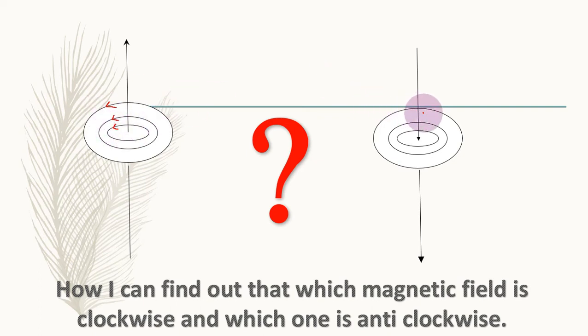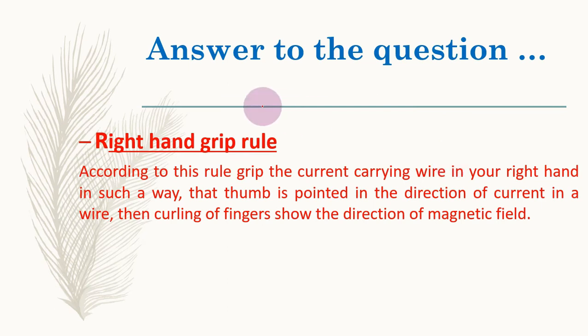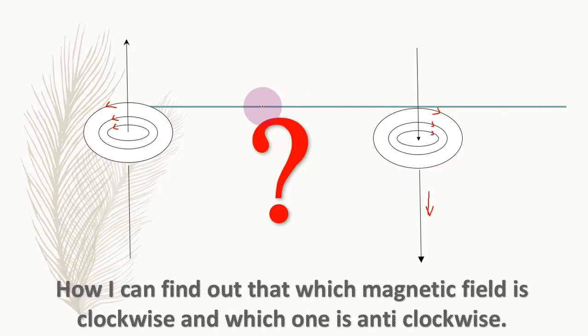But if you hold the ballpoint like this, so that your thumb is pointing downward, then the curling of fingers will be in this direction, and the direction becomes clockwise. So here the magnetic field is clockwise. Suppose this is your ballpoint and you are holding it in such a way that the thumb is pointing in the downward direction, meaning you are indicating that the current in this wire is going down. Then observe your curling of fingers, it will be like this, and that shows what? The magnetic field is clockwise.